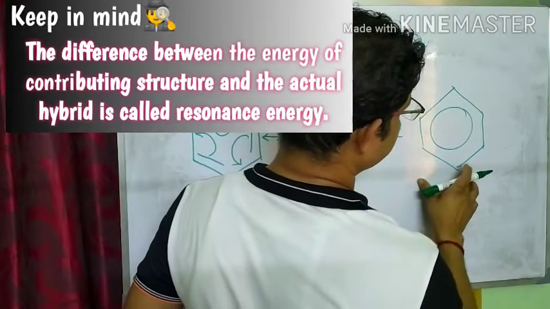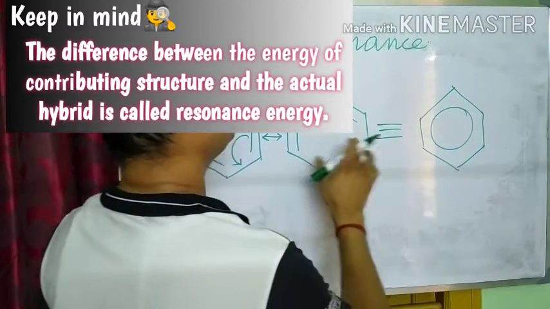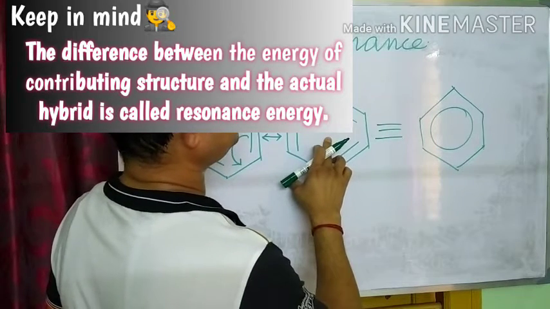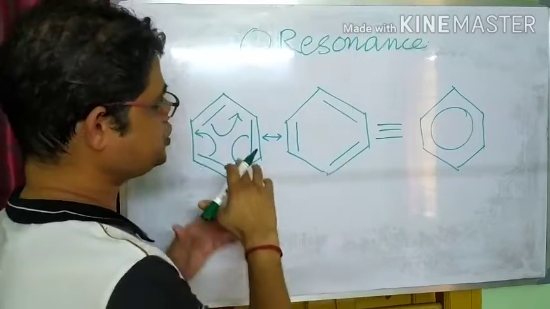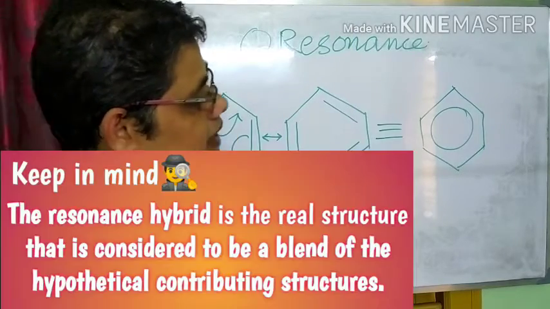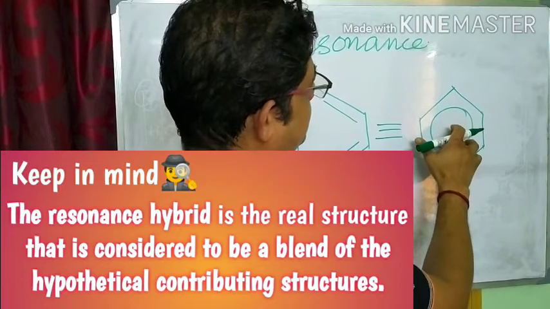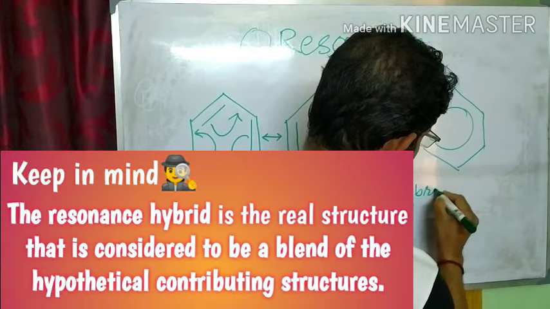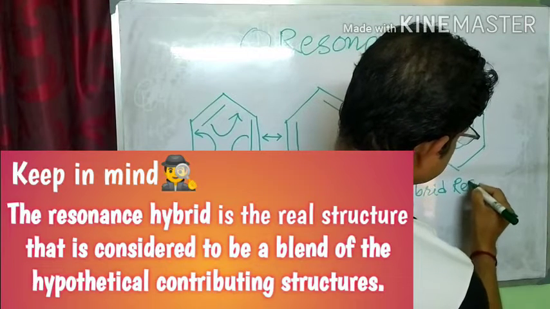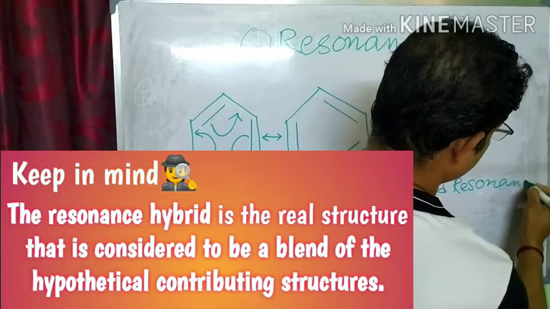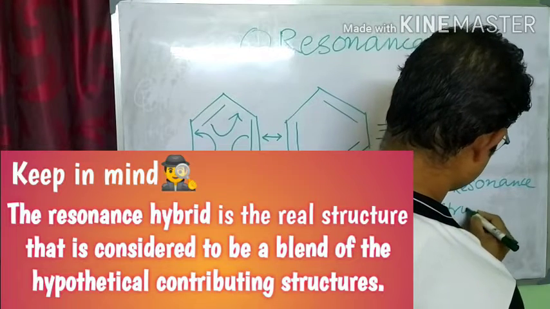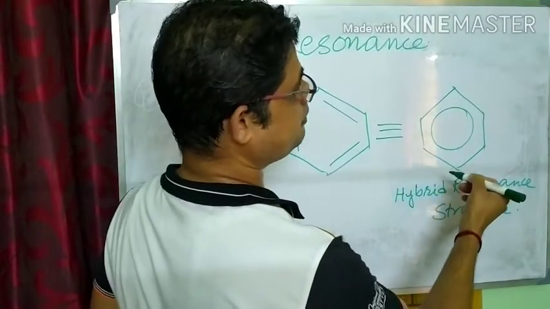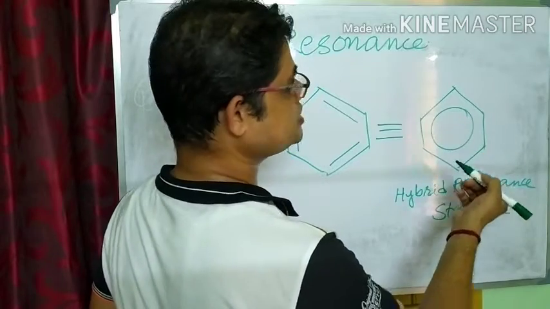The energy of this structure is lower than that of the individual structures. Any one structure cannot explain all the properties of benzene. So these two structures are blended to get one hybrid structure, a hybrid resonance structure, which is low in energy and capable of explaining all the properties of benzene.